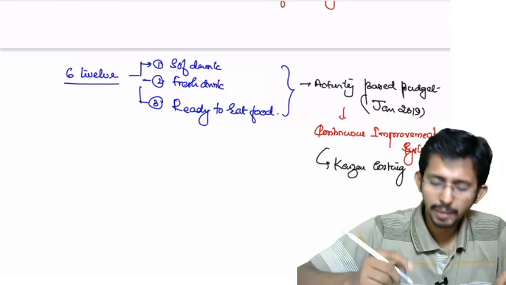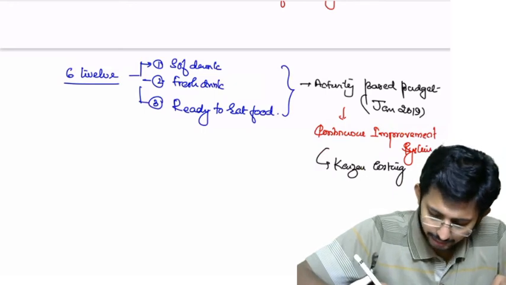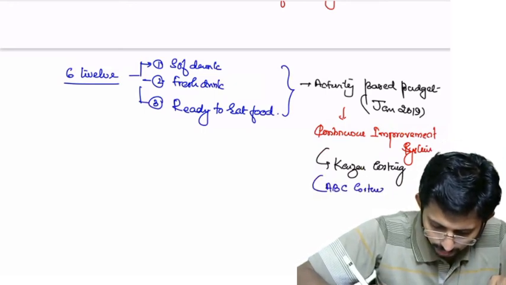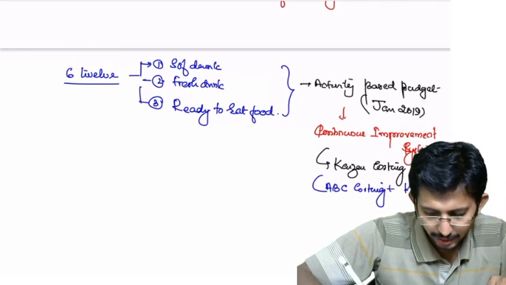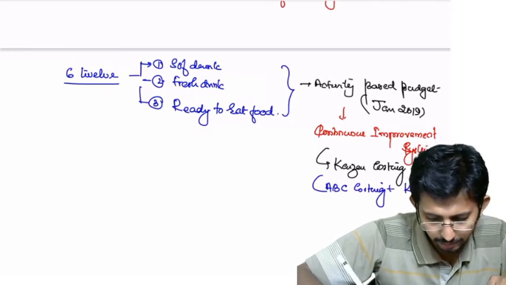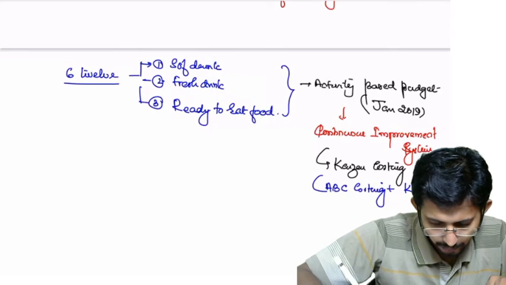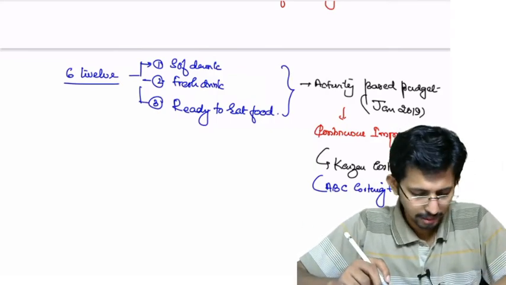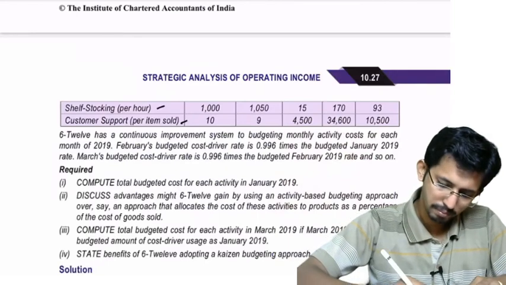So this is basically a system where ABC costing is used along with Kaizen costing, okay, to manage the cost. Okay, so that is the method.